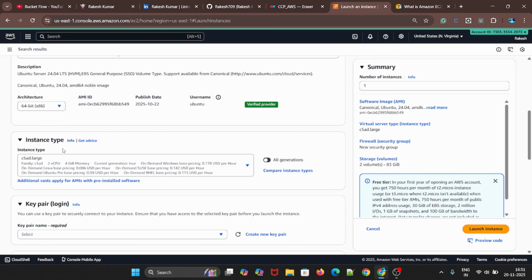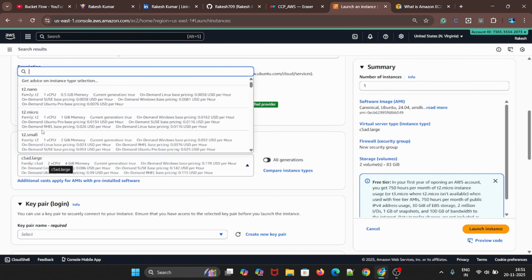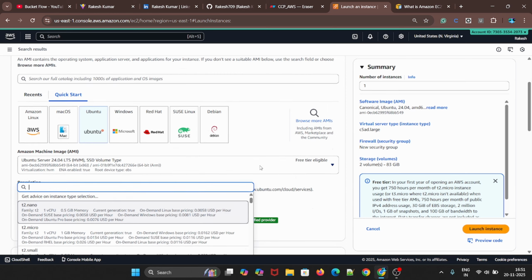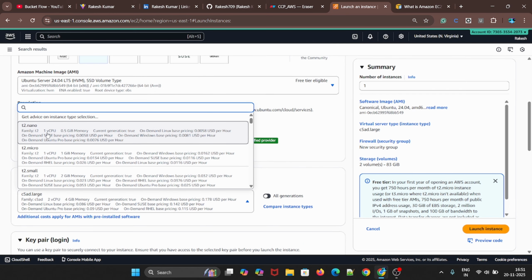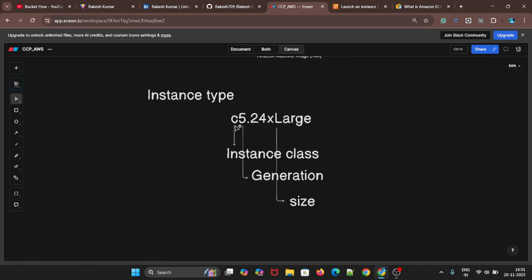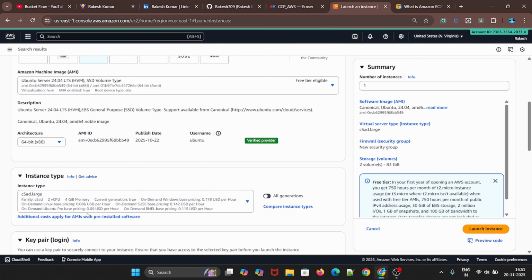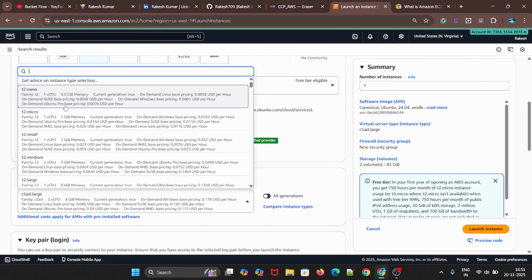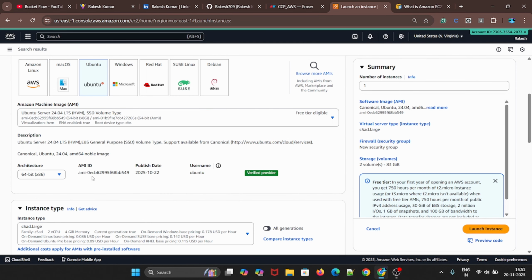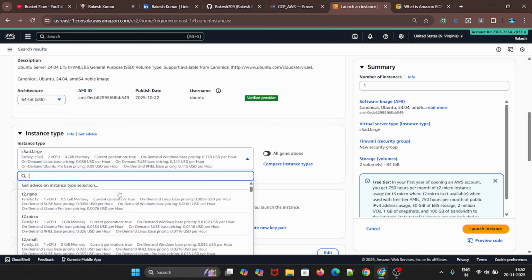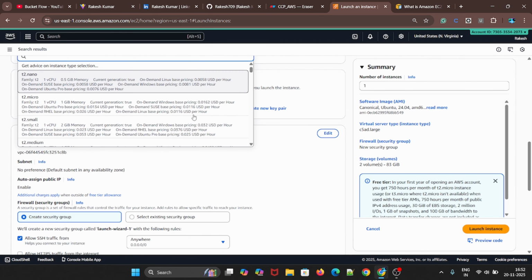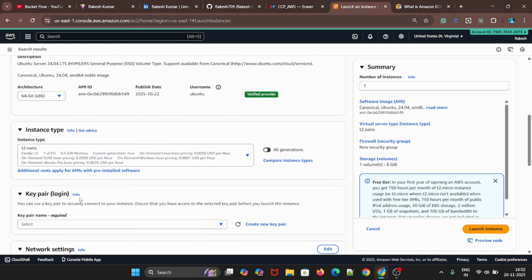Let's get back. We are not going to use this C5 xlarge. We'll go with the basic one as of now, because we are not doing anything here. You will get one CPU and 0.5 GB memory, and its family is T2. So we saw T2 micro here, and instance class C5. We'll go with the basic one, T2, which one is free. As of now, we'll go with this T2 nano. We'll select the T2 nano.